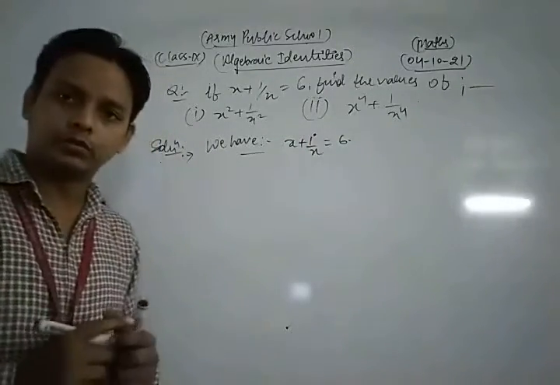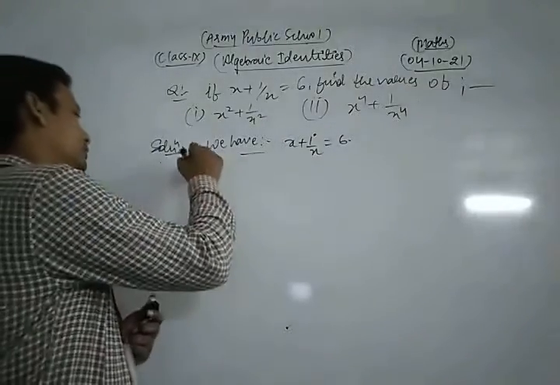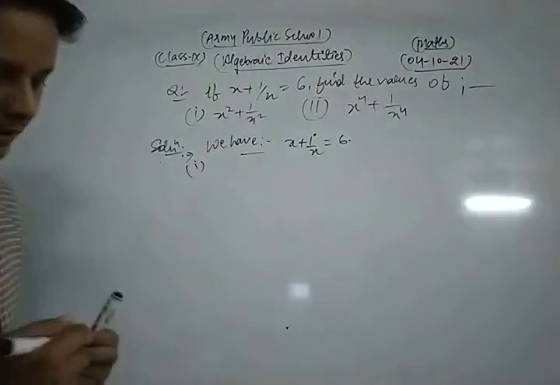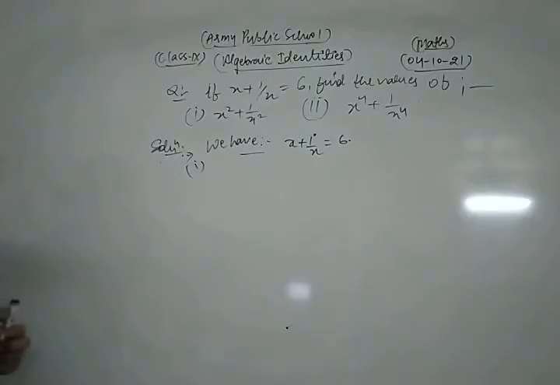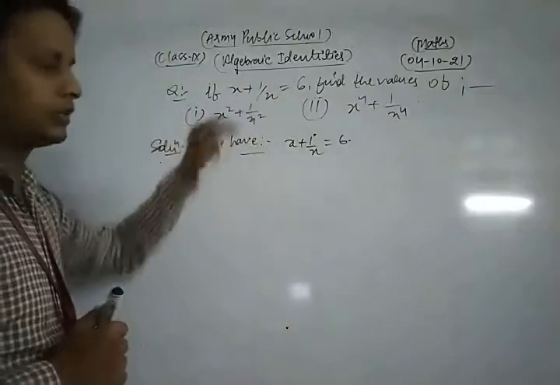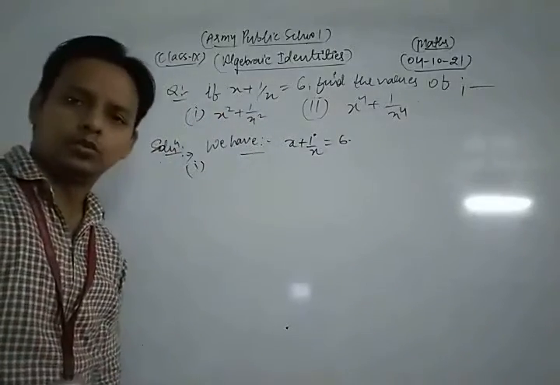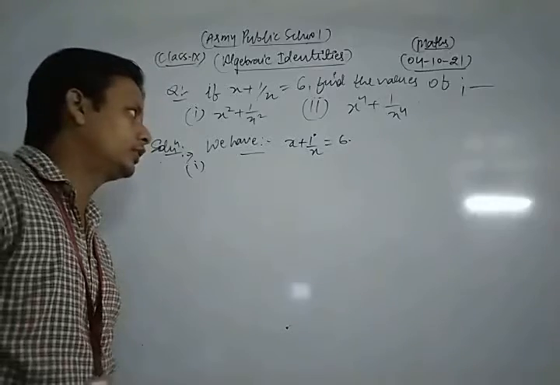Now look, first of all we take and solve the first part of this question. Dear student, in the first part of this question we just find the value of x square plus 1 upon x square. So what I do for that?